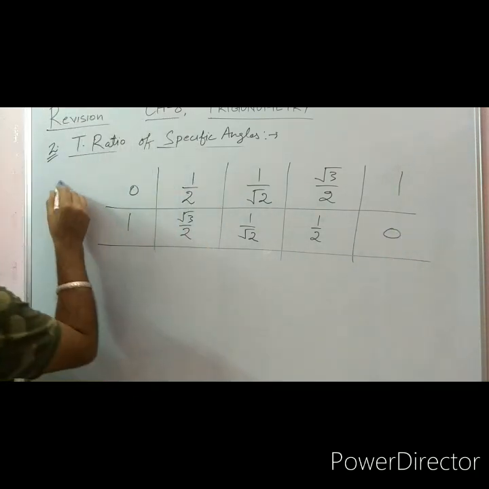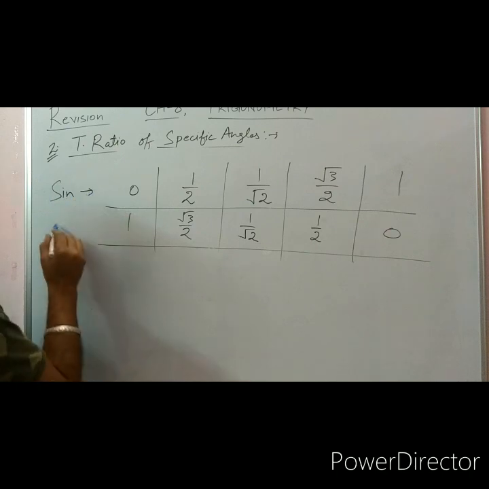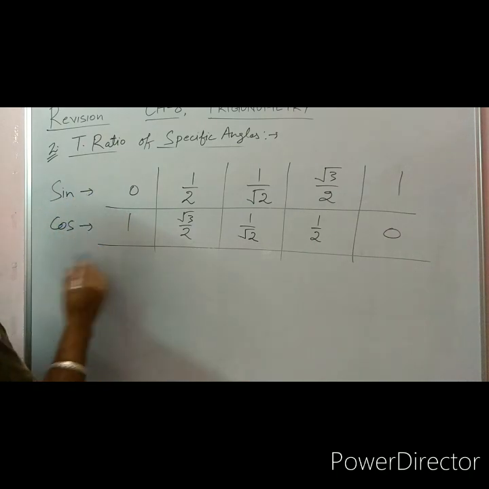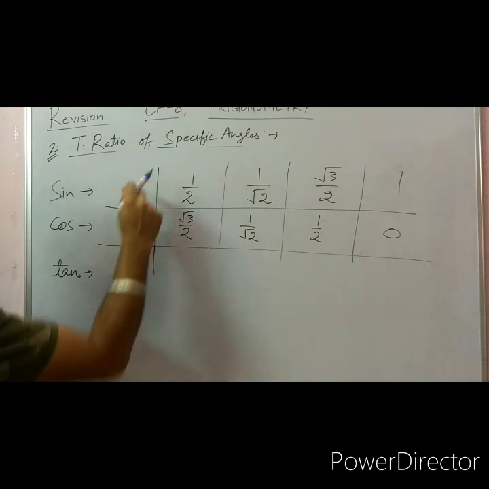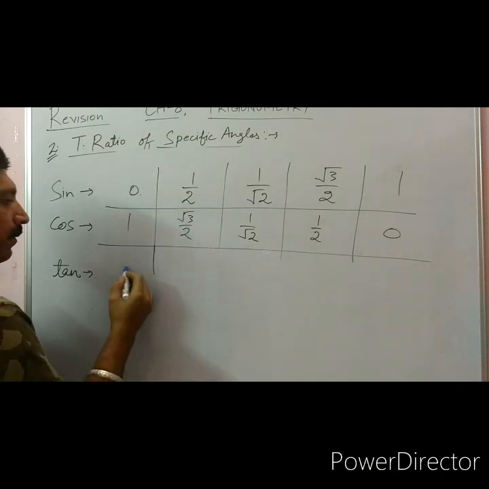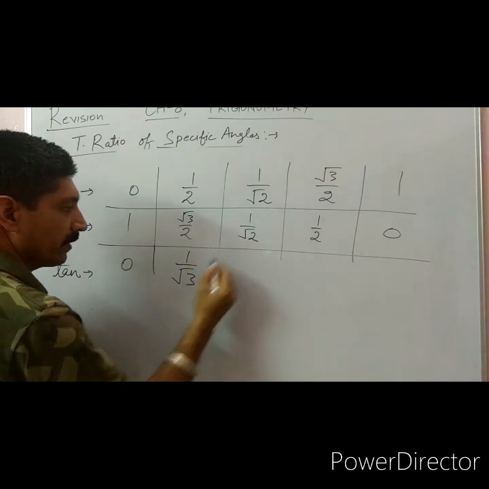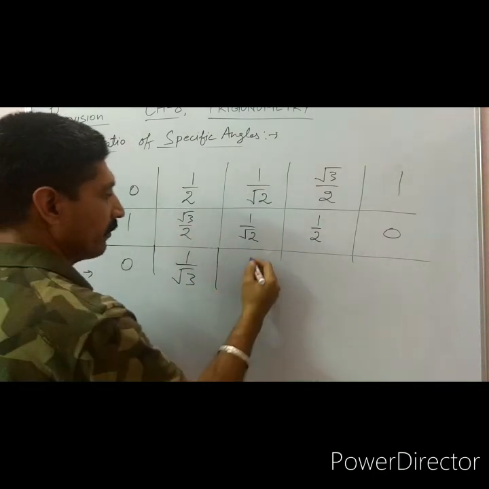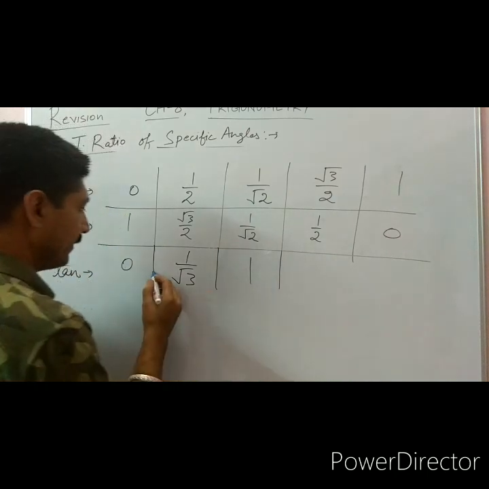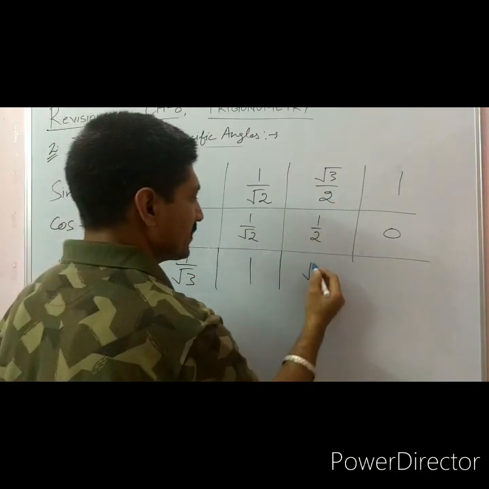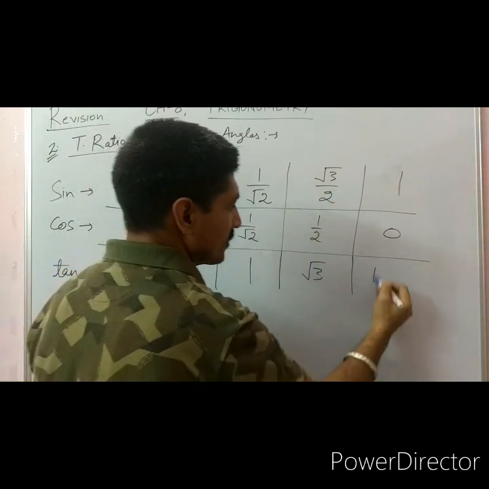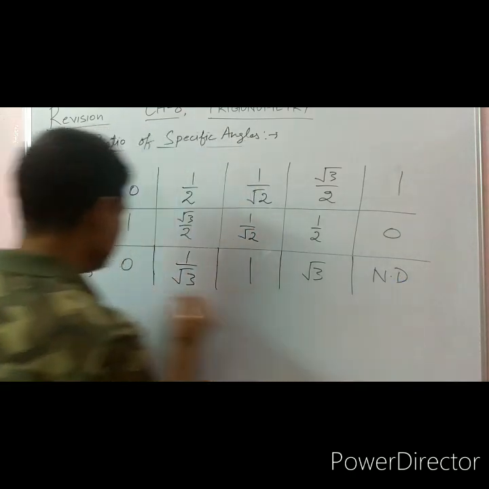This is for sine, this is for cosine and this is for the tangent. Tangent, when we divide, here 0, this is 1 by root 3, tangent 45 is 1 and tangent 60 is root 3 and this is not defined.